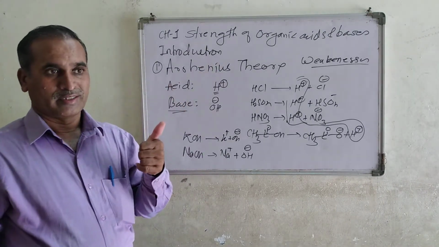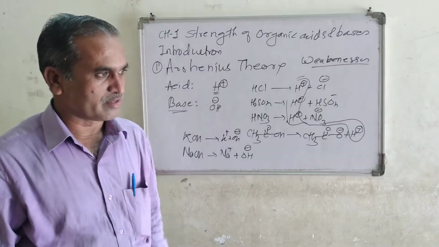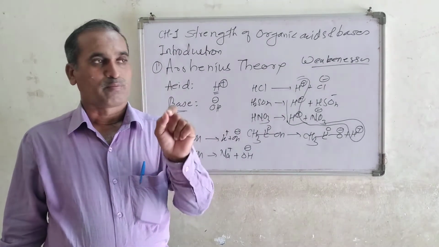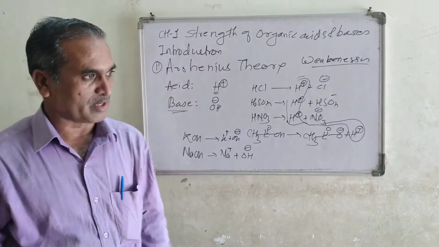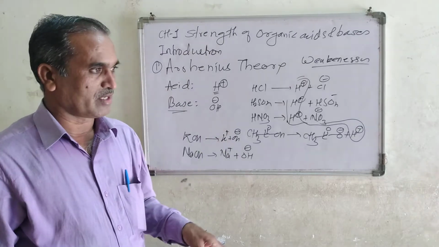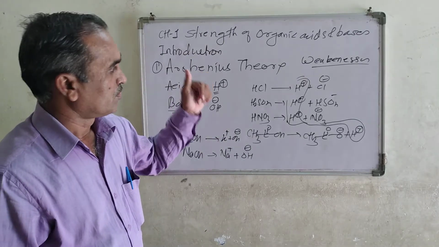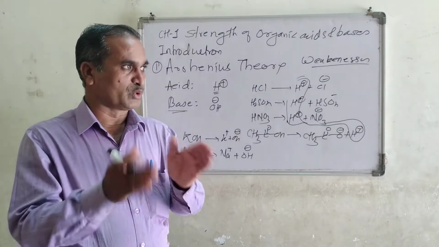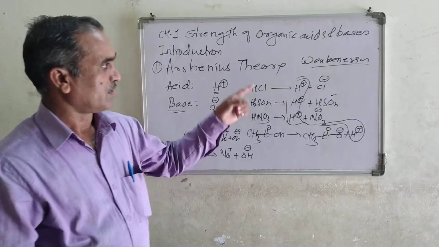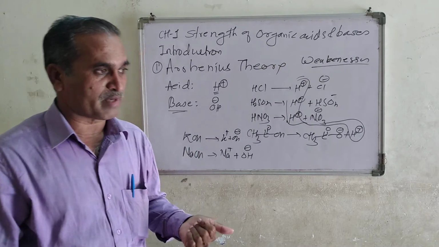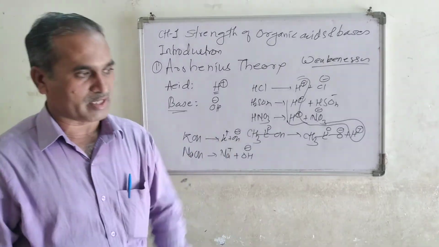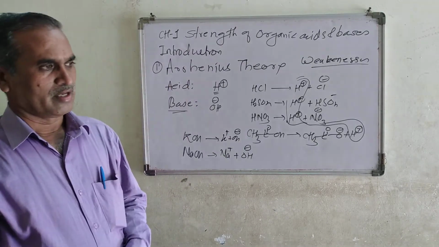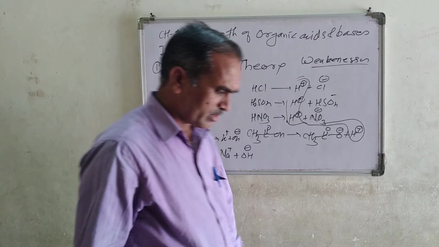So there are two weaknesses of the Arrhenius theory. Number one is that it considers only a water medium. And the second weakness is that some compounds do not produce OH minus or H plus, and still behave as bases or acids.